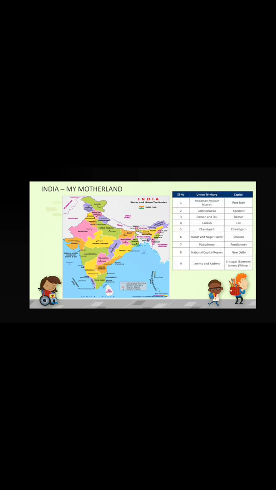Before that, these two were together and came under one state, called Jammu and Kashmir, but now they are divided and come under union territories. One is Jammu and Kashmir, another is Ladakh. So how many states? 28 states. And how many union territories? 9 union territories. This we also read in the last class.